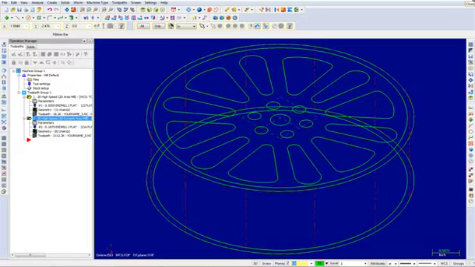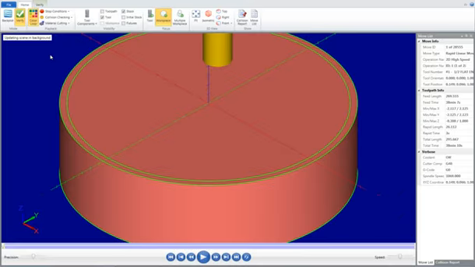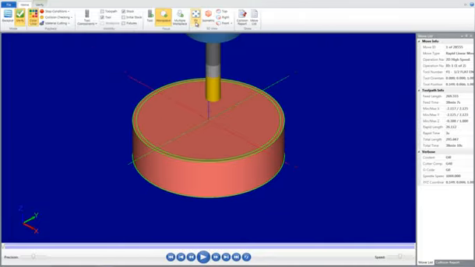We will now verify the part. Choose the Select All Operations icon from the Operations Manager. You will notice that both operations have now been selected. Choose Verify. Select Isometric View and the Fit icon. Now press the Play Simulation button.